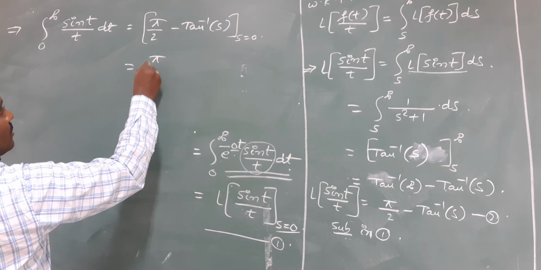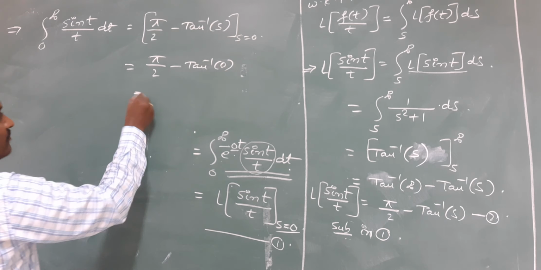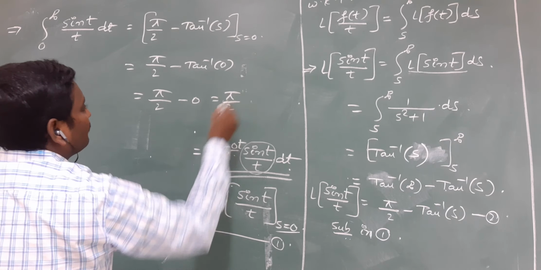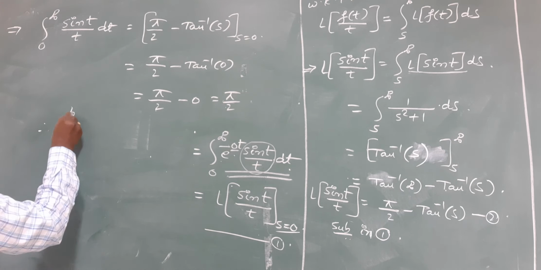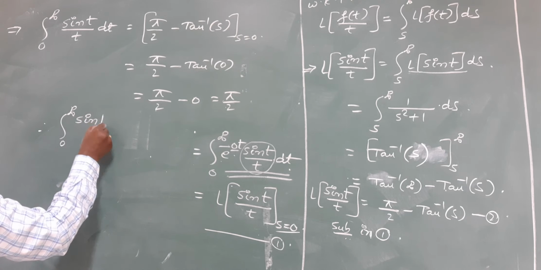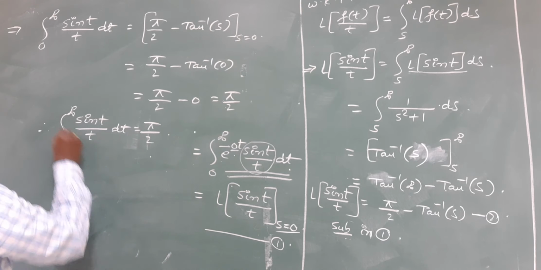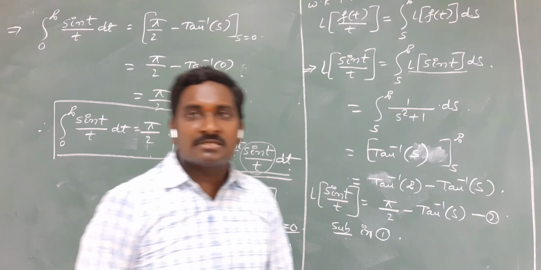Replace s is equal to 0: pi by 2 minus tan inverse of 0. What is tan inverse of 0? 0. So the value of this one is pi by 2. Finally you conclude that the integral from 0 to infinity of sin t by t dt is equal to pi by 2. This is the conclusion. Very, very important result.